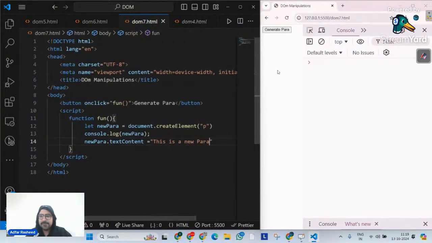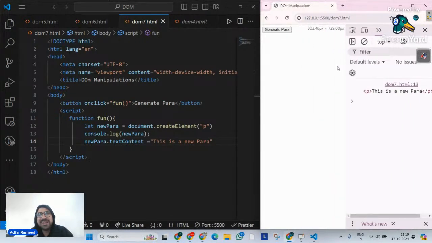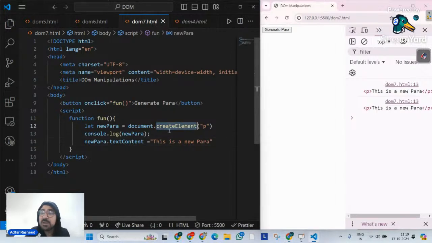Now, when I click on generate para, we can still clearly see that we are able to create our p tag. But why is this p tag not being displayed in the output when I click on this? Because, as I said, create element simply creates an element. And then I'm simply telling it, on that element, please add a property which is text content. Update that text content property and make this text, this is new para. But what is it that we need? We somehow want to display it in the output.